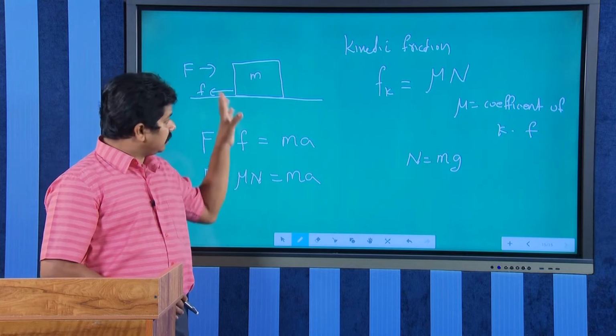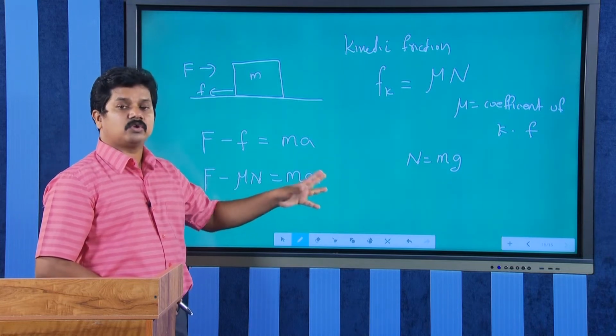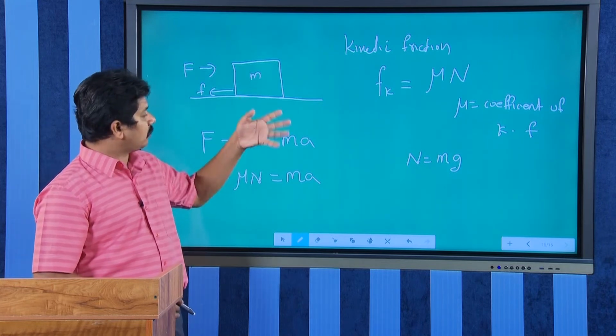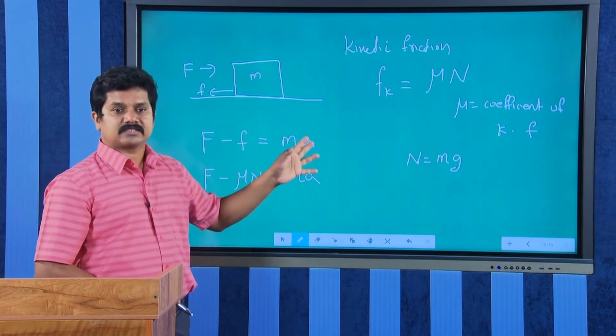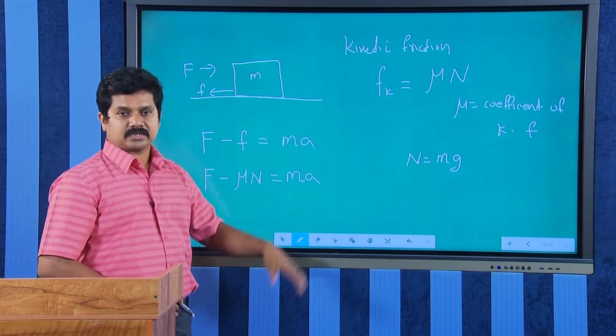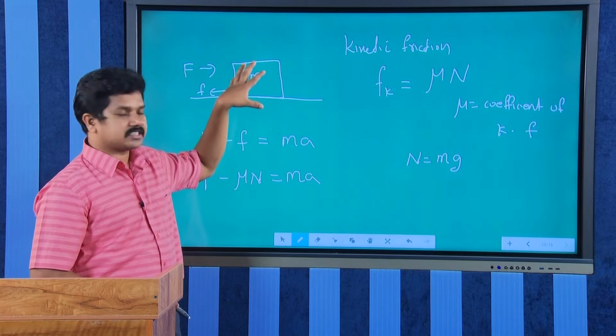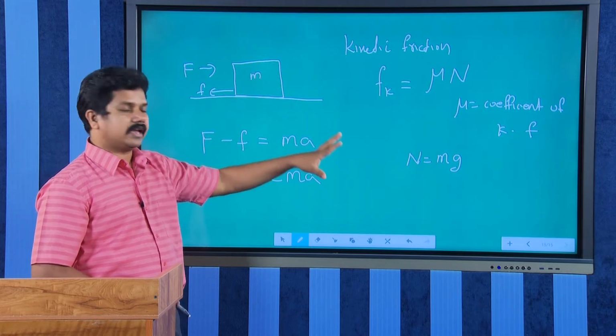Normal reaction, in this case it is m g, it will not be m g always, right, it depends on the situation. Okay. Already we discussed the different cases of normal reaction, right. So, in this case, the body is just on the surface, so it is m g only.